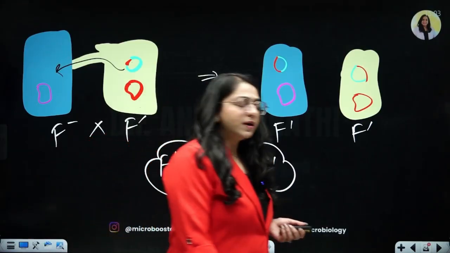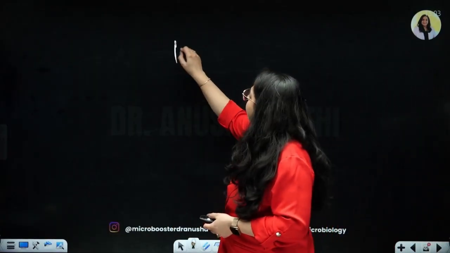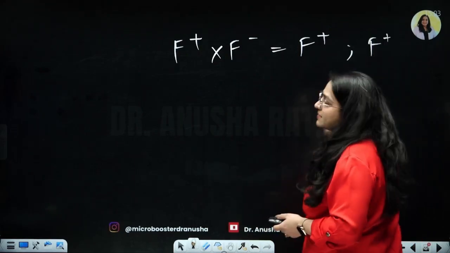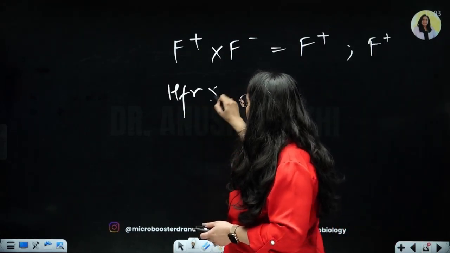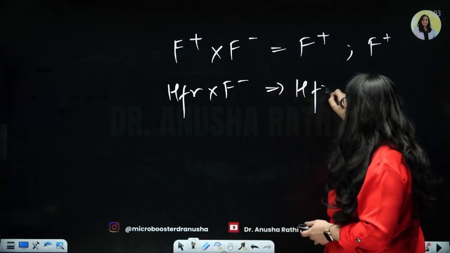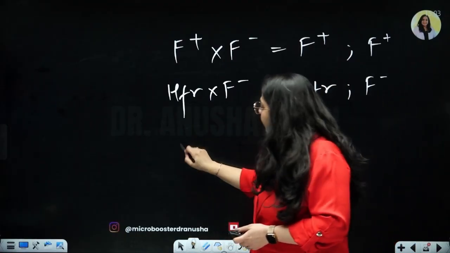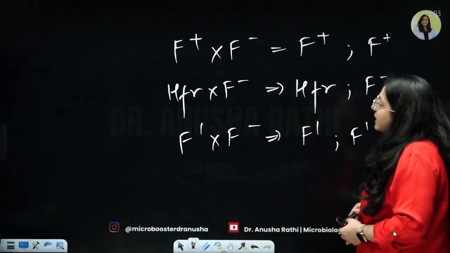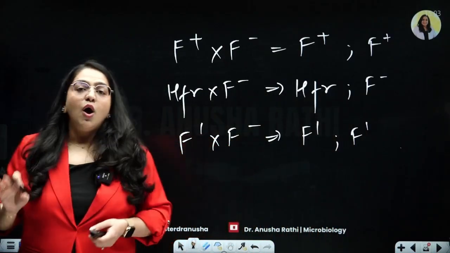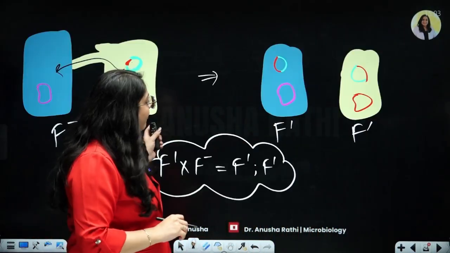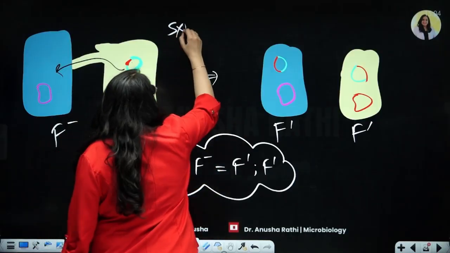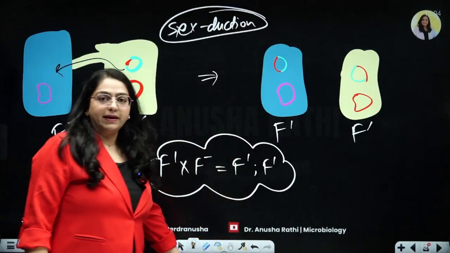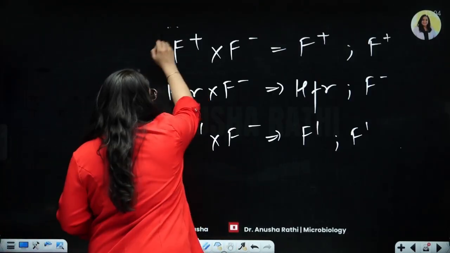So now if they ask you permutation combination, it becomes very easy. F plus conjugates with F minus, both end up becoming F plus, generous guy. Selfish, high frequency recombinant with F minus, gives it nothing, nothing happens, remains the same. F prime with F minus, F plus, so both end up becoming F prime. This is the ultimate goal and solution of this knowledge that you have. This F prime conversion sometimes is also called sexduction. You might find it written as sexduction in your books sometimes, right? Ultimate goal of conjugation was this.